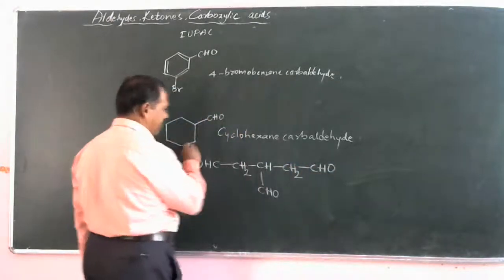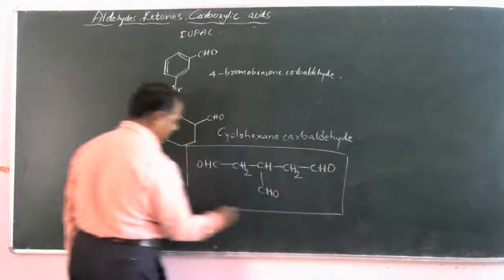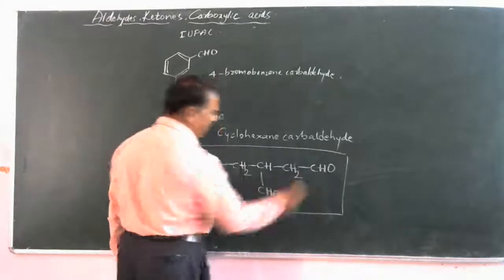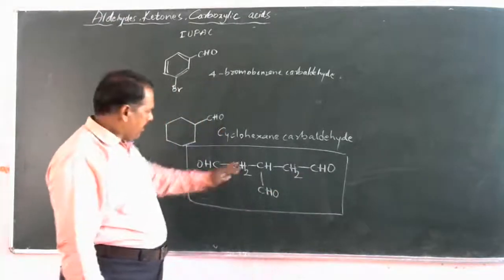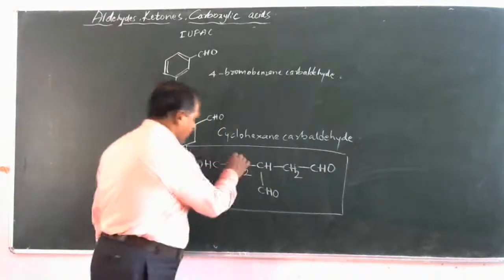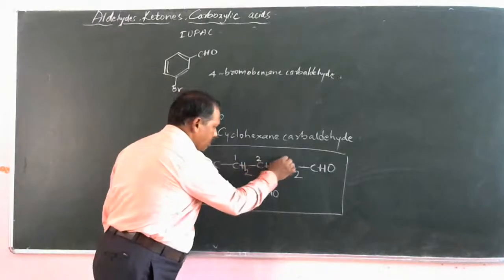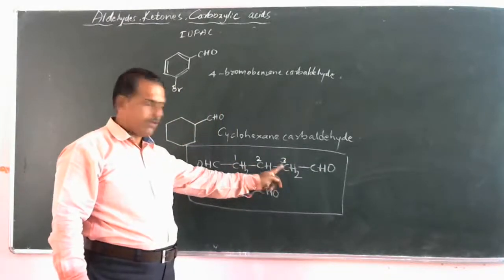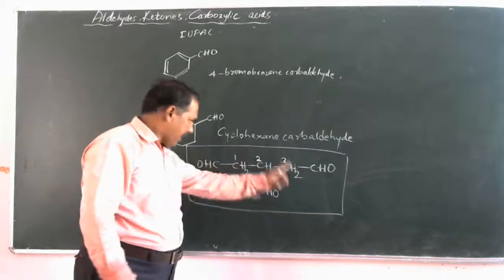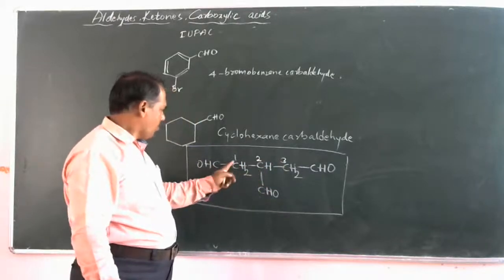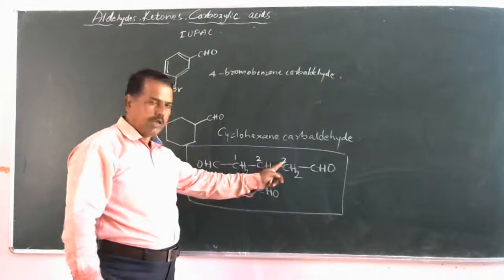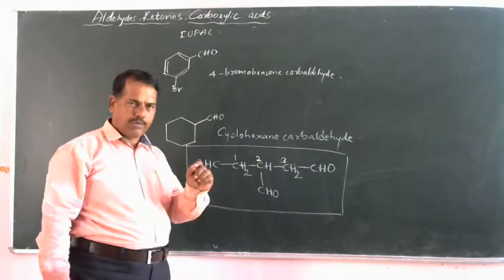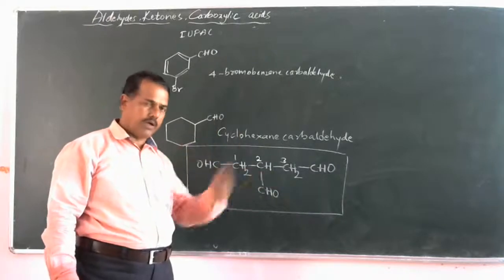In this example, particularly, we can see 3 aldehyde groups, 1, 2, 3. And the parent hydrocarbon we can find, it is 1, 2, 3, which is nothing but propane. It is named as propane 1, 2, 3 tricarbaldehyde. The aldehyde group is named as carbaldehyde.